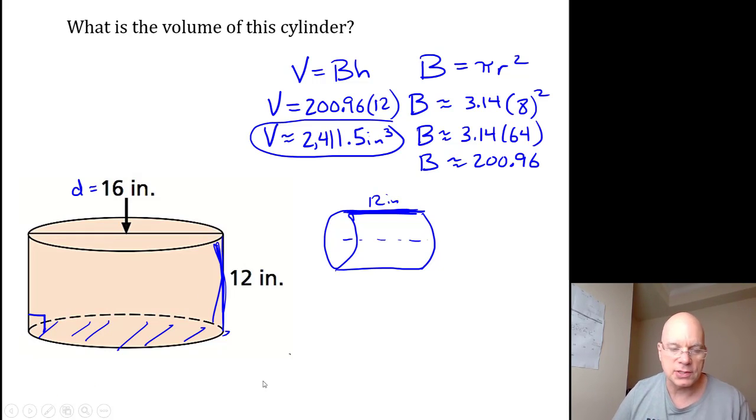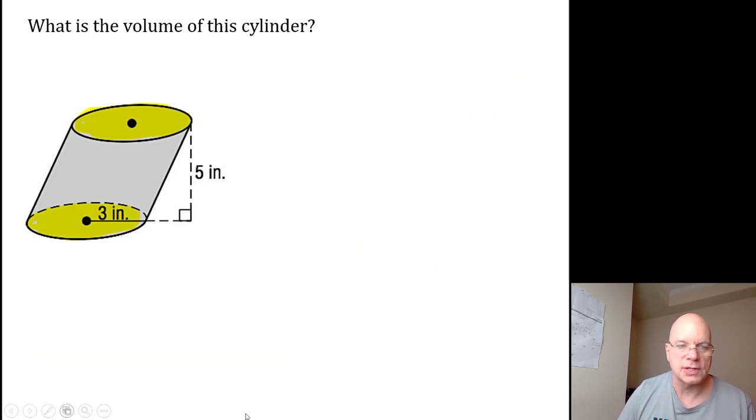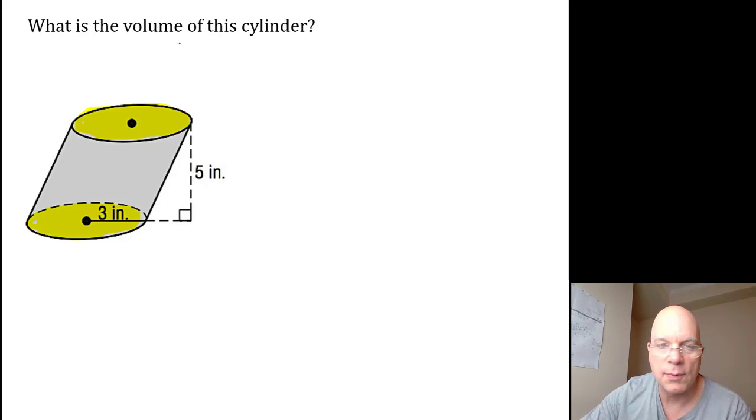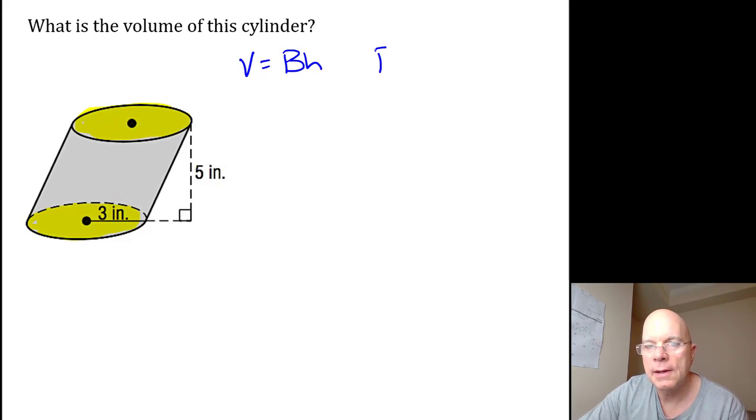And so this is still a cylinder, it's just not the type of cylinder you're used to seeing, but we treat it the same way. Volume is equal to area of the base multiplied by the height. And then since the base is a circle, the area of the circular base would be pi r squared.